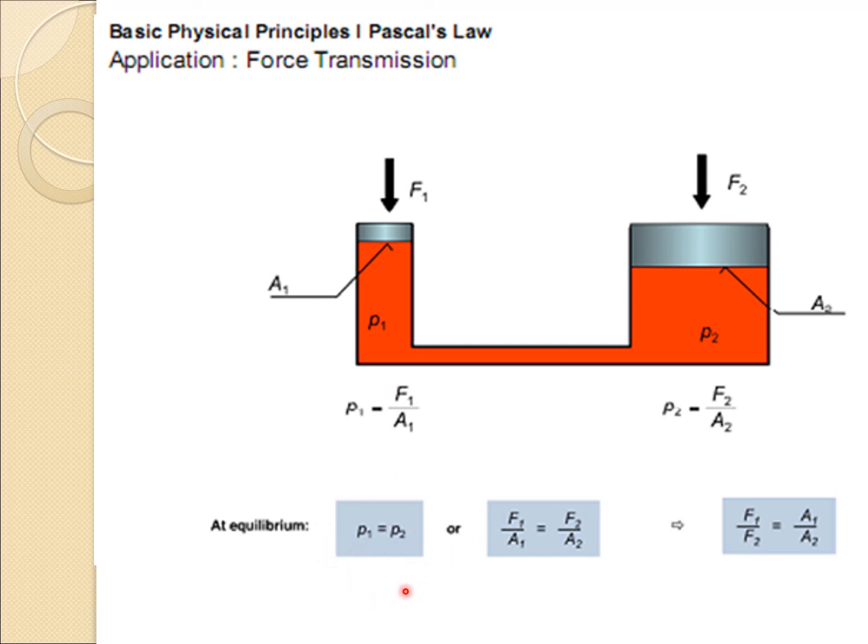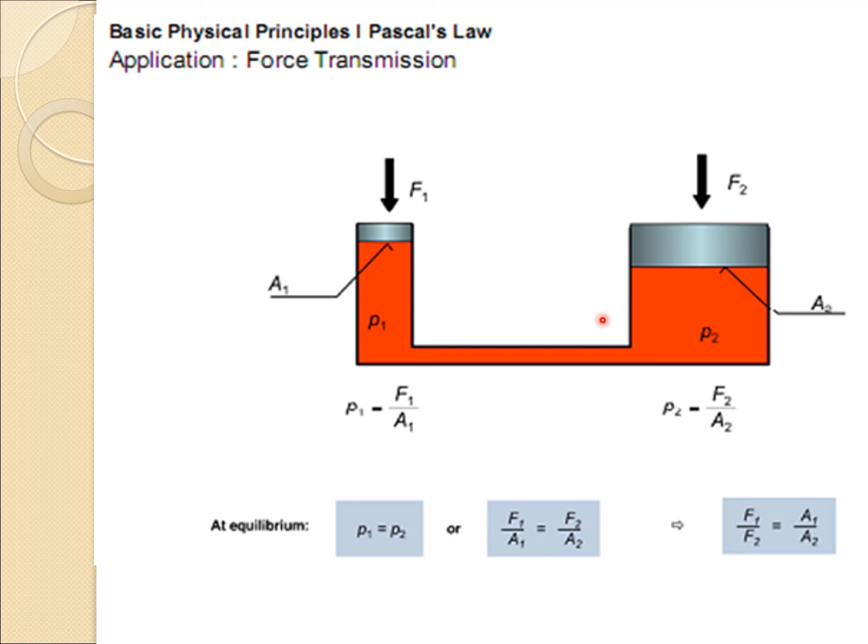So pressure is force divided by area. So when P1 is equal to P2, I can write F1 by A1 is equal to F2 by A2. So if you take F1 onto the left hand side and keep all other terms on the right hand side, it simply shows that F1 is equal to F2 into A1 by A2.